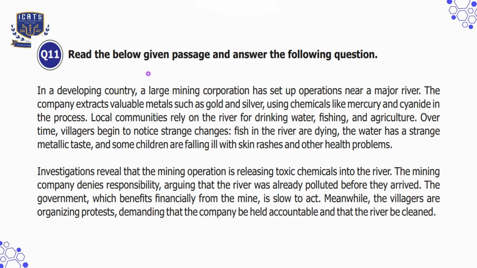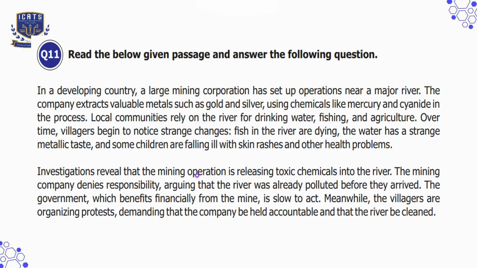Question number 11. Read the below given passage and answer the following question. In a developing country, a large mining corporation has set up operations near a major river. The company extracts valuable metals such as gold and silver using chemicals like mercury and cyanide in the process. Local communities rely on the river for drinking water, fishing, and agriculture. Over time, villagers begin to notice strange changes. Fish in the river are dying, the water has a strange metallic taste, and some children are falling ill with skin rashes and other health problems.